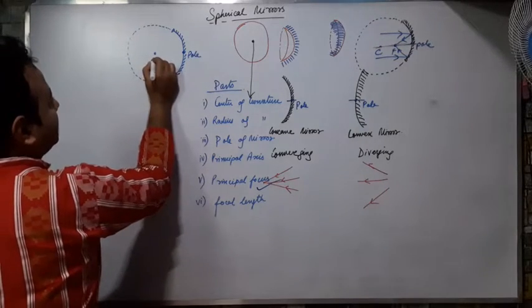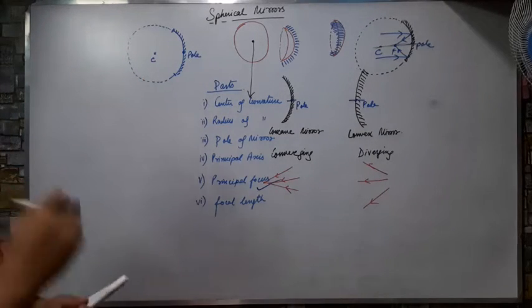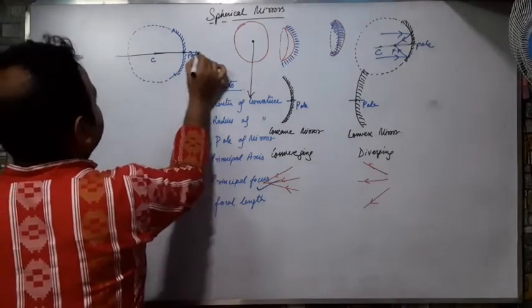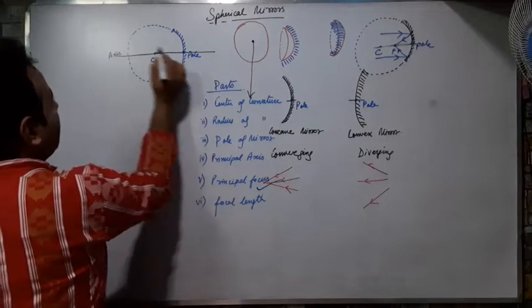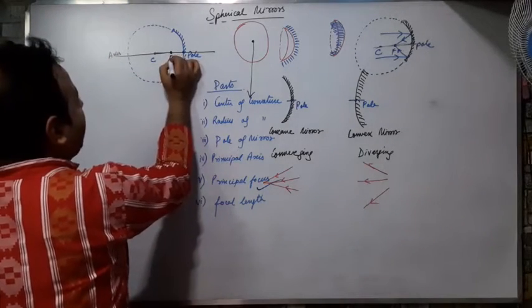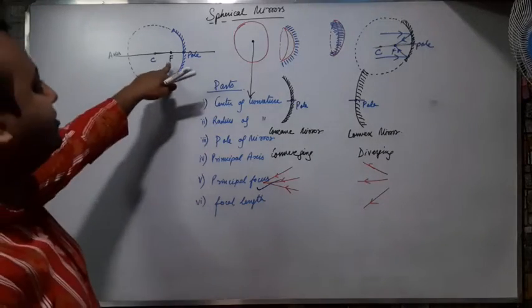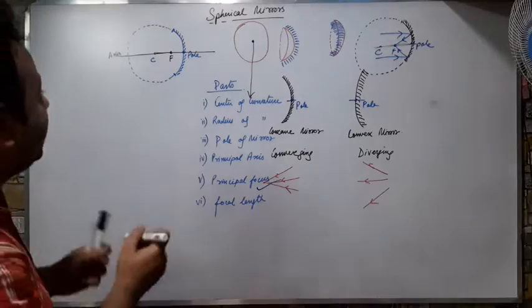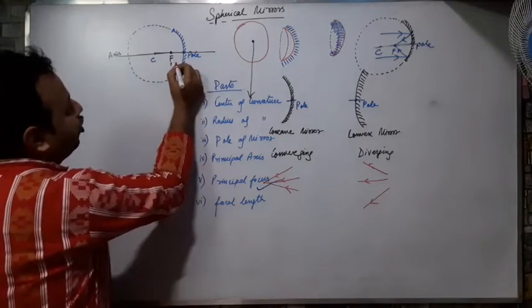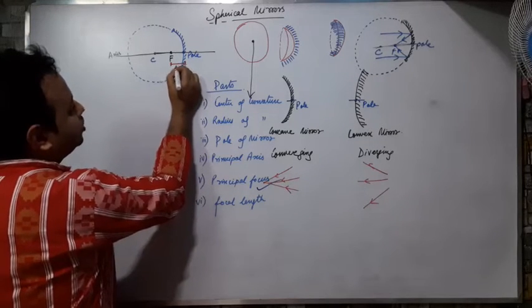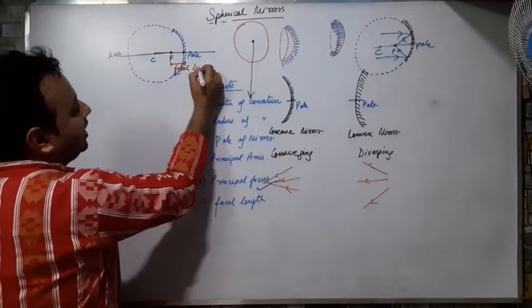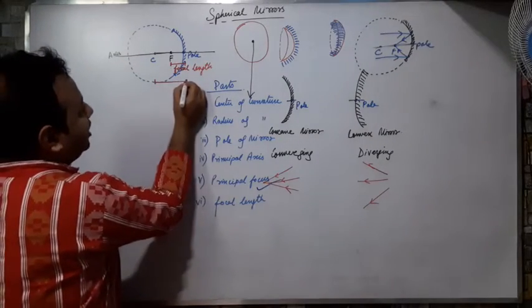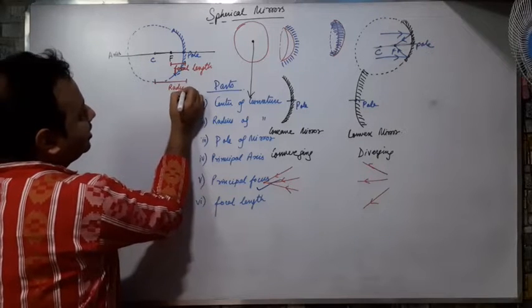The imaginary line joining the center of curvature with the pole is known as the principal axis, and the point on the principal axis where all the rays meet is known as the principal focus or simply the focus. The distance between the focus and the pole is known as the focal length, and the distance between the center of curvature and the pole is known as the radius.